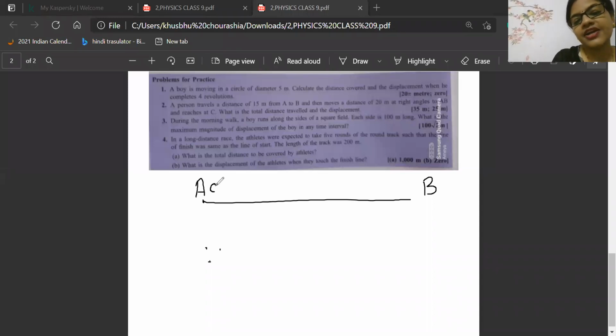See, a boy started his journey from point A, he is going. That means, beta, once he is walking, physics says that if an object is moving, the object will have displacement. If the object is moving, the object is having displacement. And if the object is moving, it is covering distance. See what words I am using right now, keep them as key points, because these key points will make you strong in future in competitions and all.